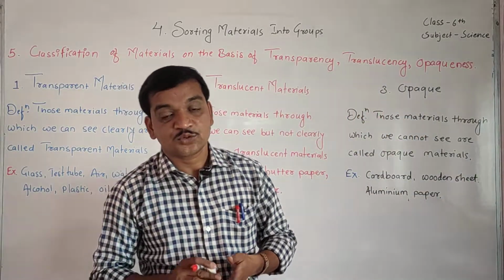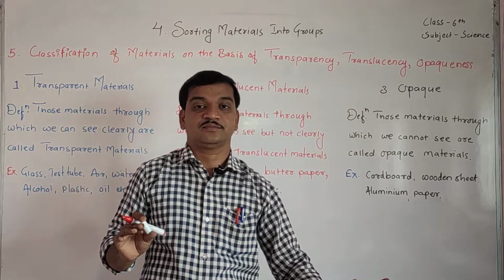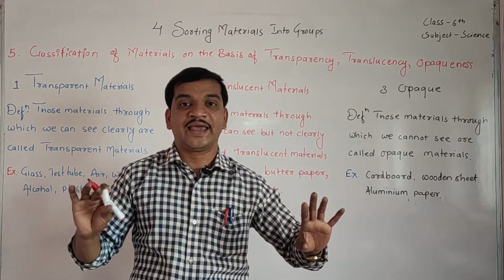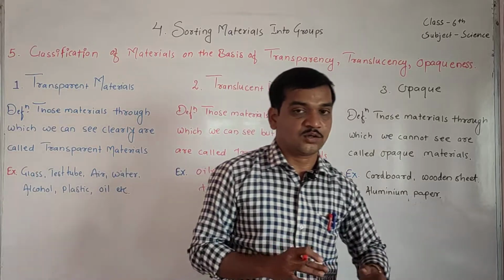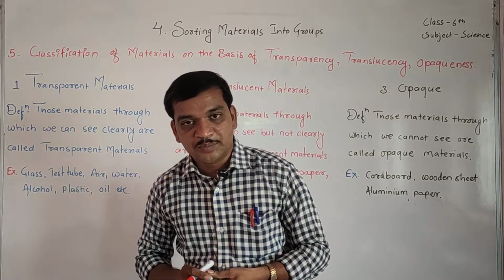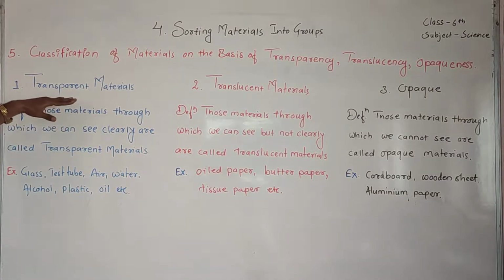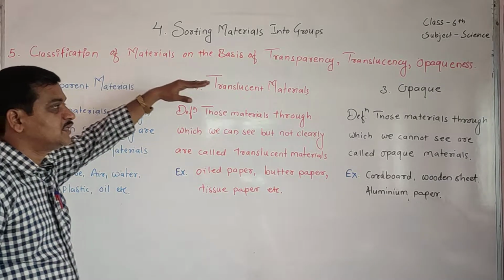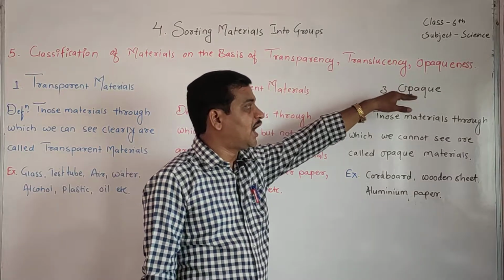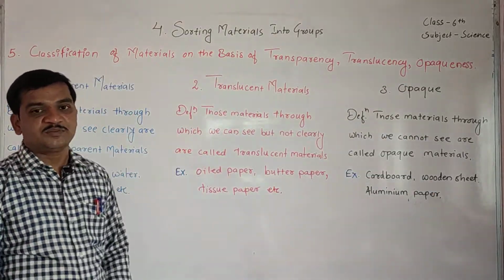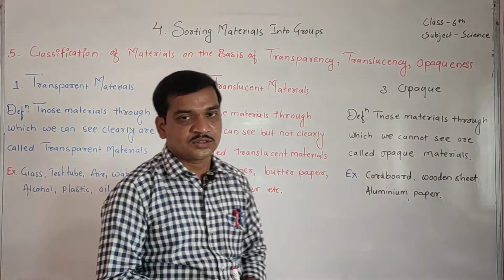Some materials are there through which we cannot see. We cannot see anything through them. Such materials are called opaque. So on the basis of transparency, the materials are classified into three groups: transparent materials, translucent materials and opaque materials. So what is meant by transparent materials?